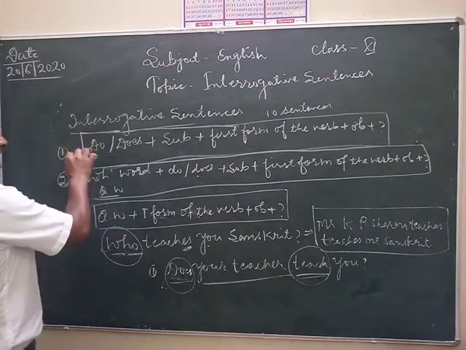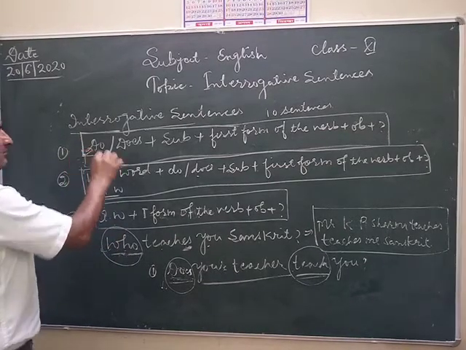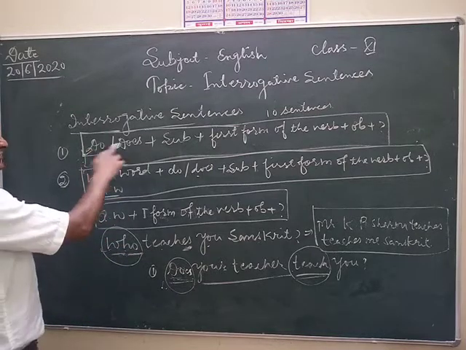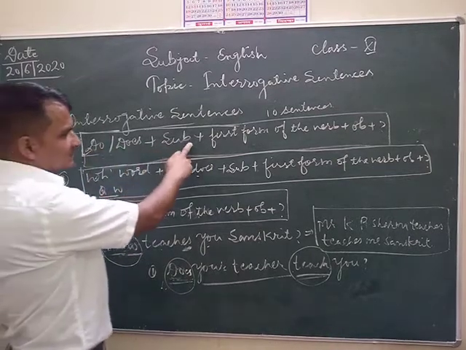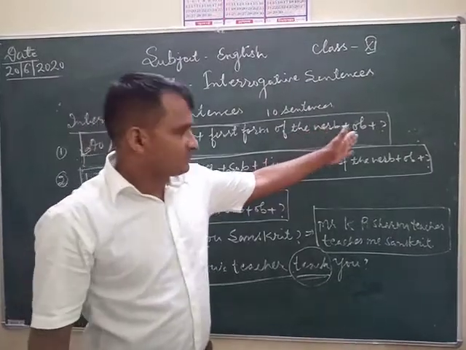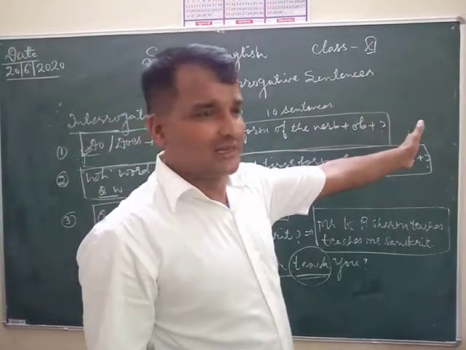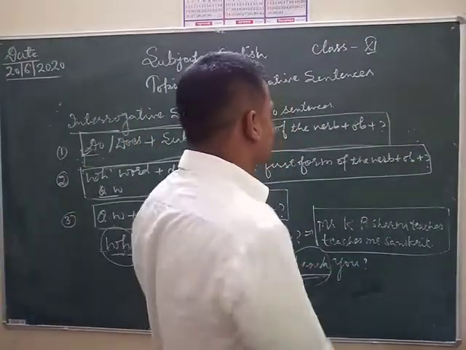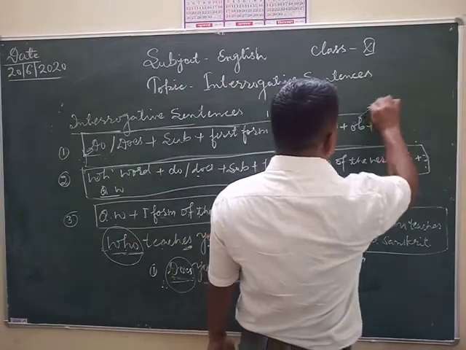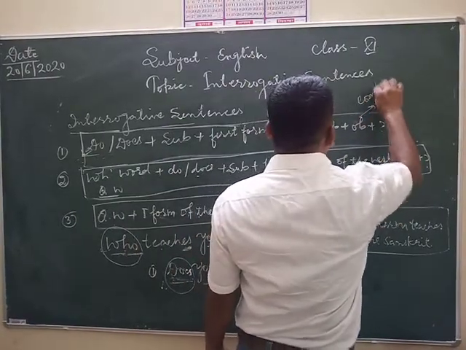Once again, you have to make at least 10 sentences based on this format: Do or does, then subject, then first form of the verb, then object, and if you want to elaborate your sentences, you can add a part that is called complement.